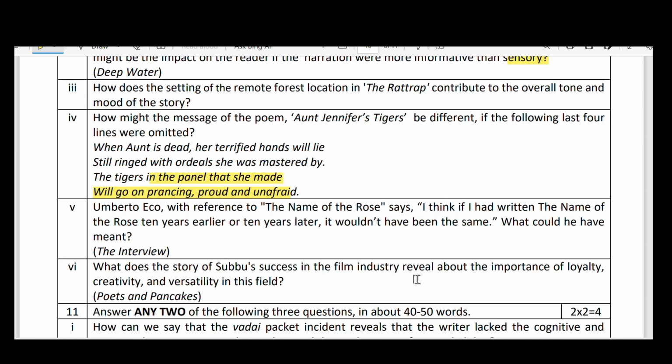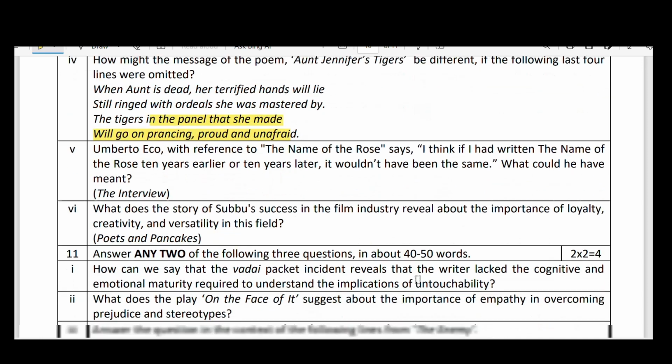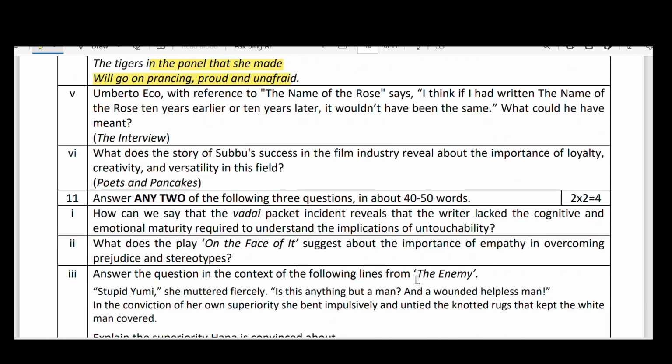And what could he have meant here? Time changes the mindsets of the people, and there is no idea what happens the next day. People's mindset and interests keep changing from time to time. That is the meaning of this sentence.